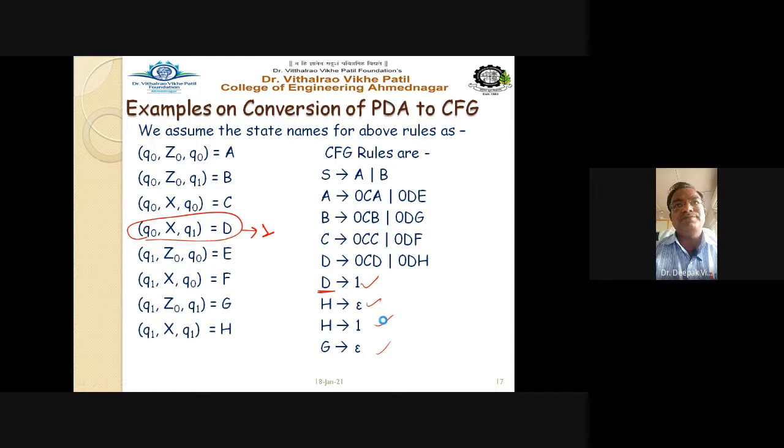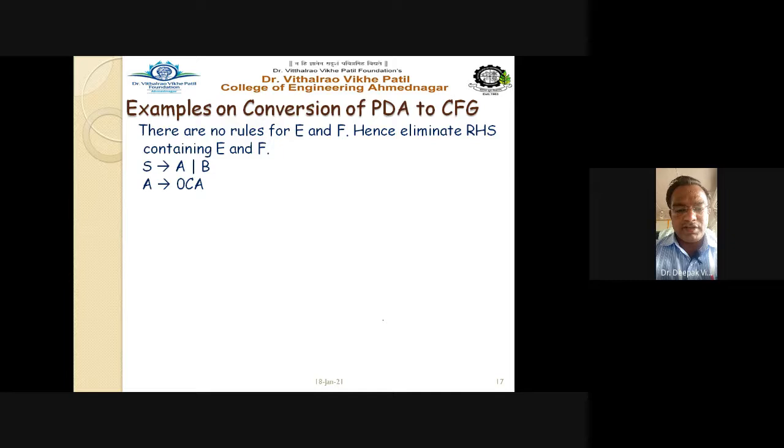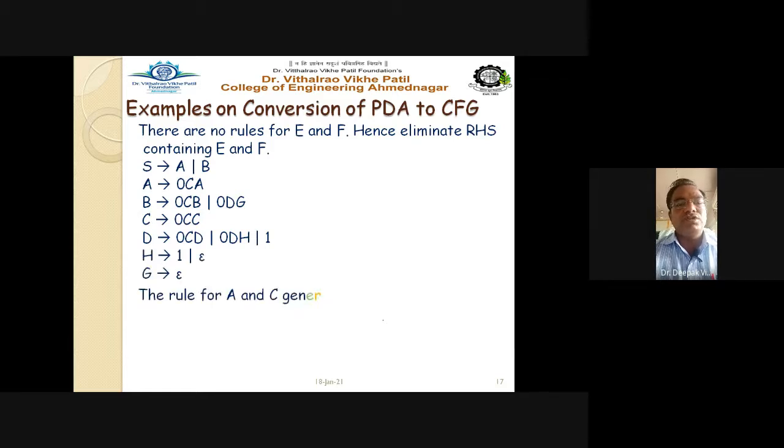Okay, now from this grammar we observe that there are no rules for capital E and capital F. Hence, eliminate the RHS containing E and F, so eliminate all their occurrences from the right hand side. We get the grammar in this format by eliminating E and F. The rules for A and C do not generate terminals, as in the previous example also. A does not have any terminal symbol, and neither does C, so definitely they can be removed here.